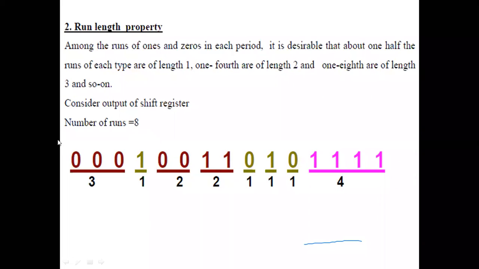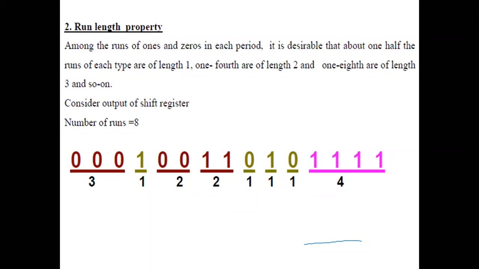What is the number of bits present here? 15, right? And 15 is 2 to the power n minus 1, which is how we obtained it with n equal to 4. So the number of runs will be the maximum length of the PN sequence, 2 to the power n minus 1, divided by 2.